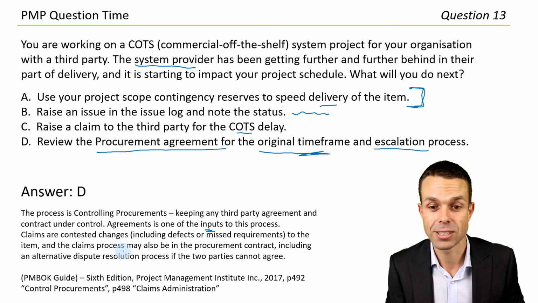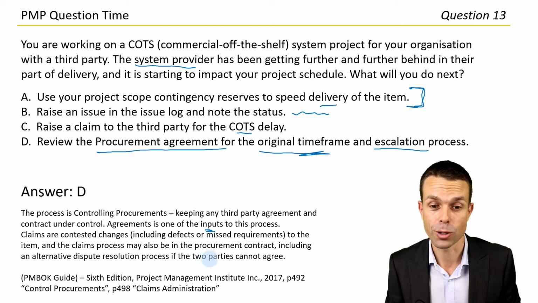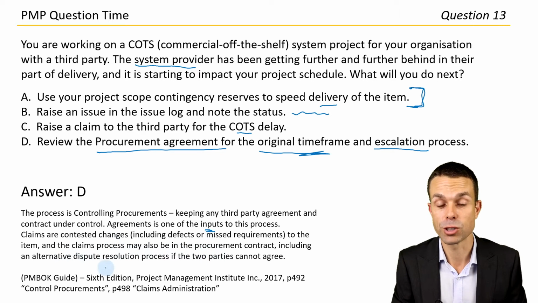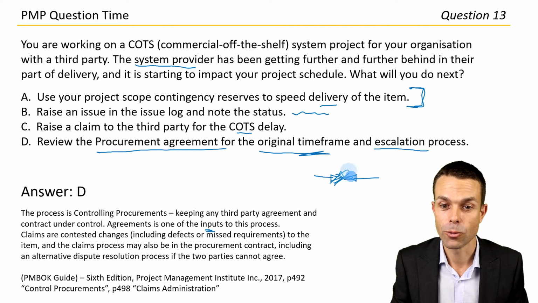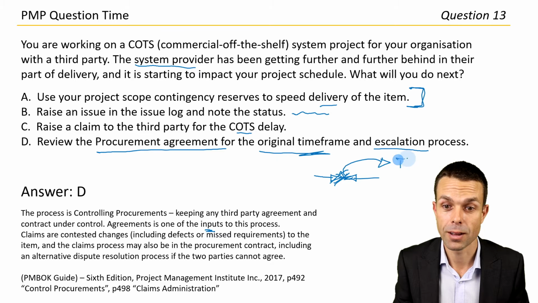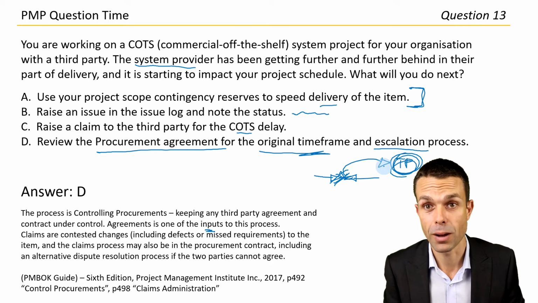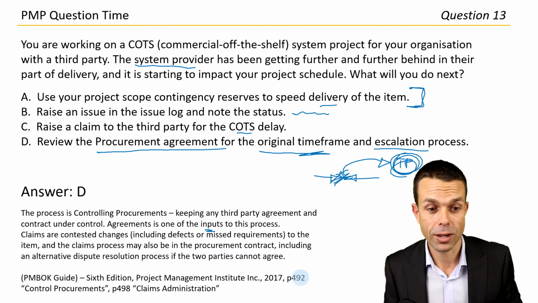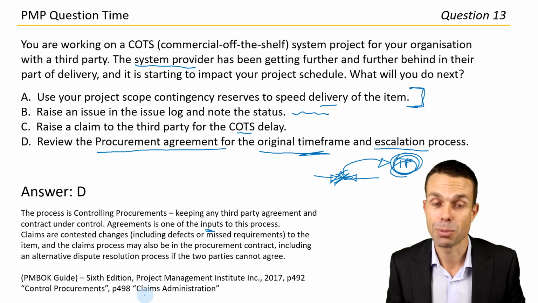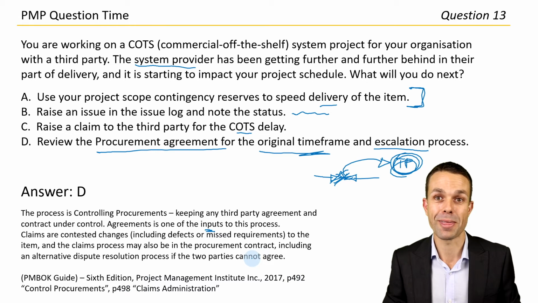Claims are contested changes to the item, and the claims process might also be in the procurement contract, including an alternative dispute resolution. So if we can't agree, you want that one, we want that one, and we still can't agree, we have to take that to a third party who can walk us through or can be a neutral third party to help us make an agreement. And here we are, page 492 and 498 in the PMBOK guide, control procurements and the claims administration process. Really, really great things to check out.